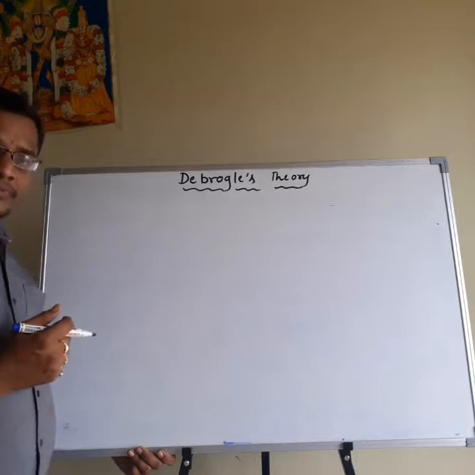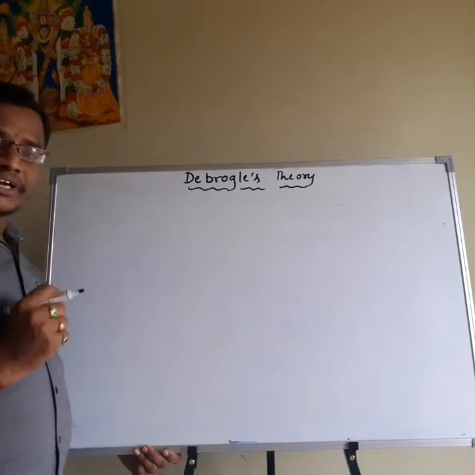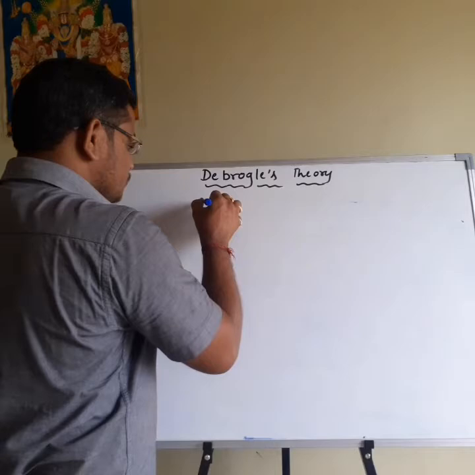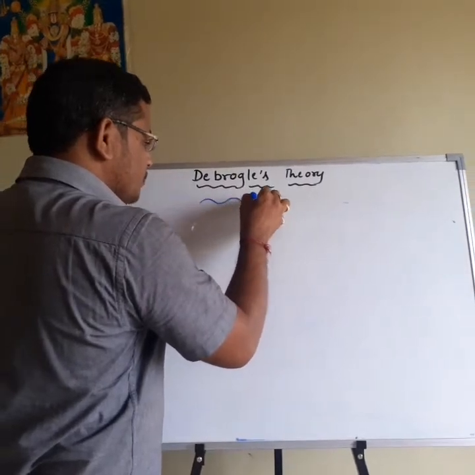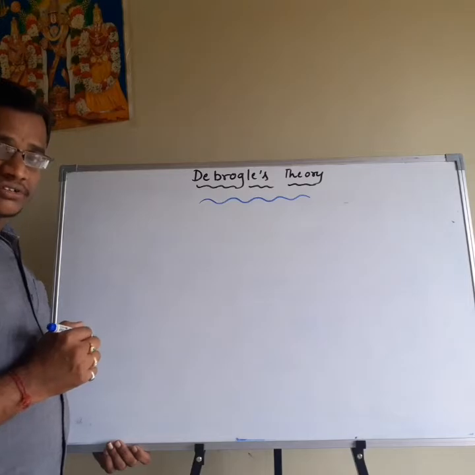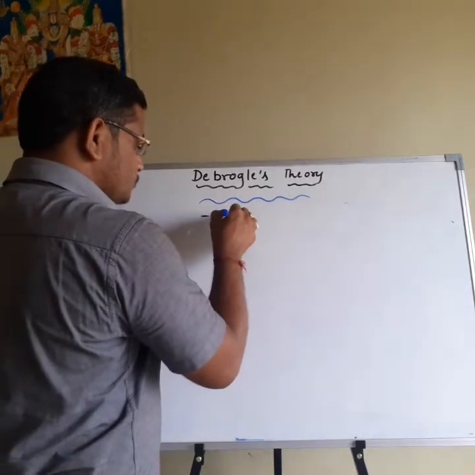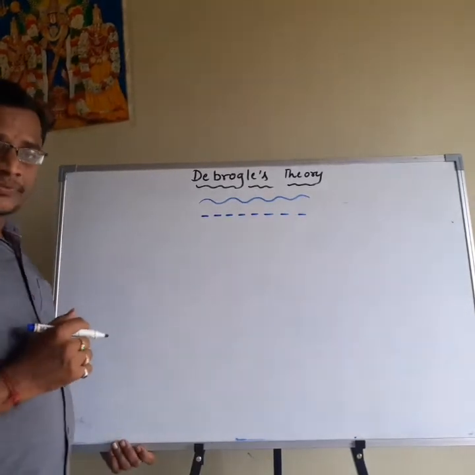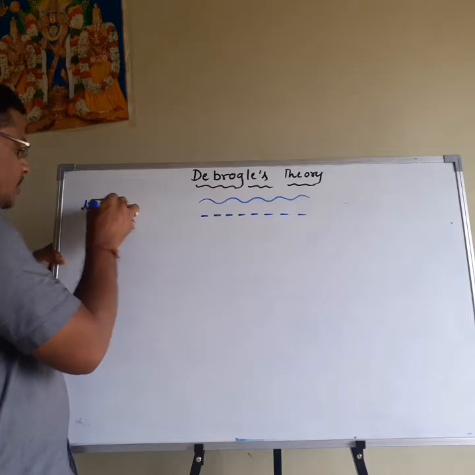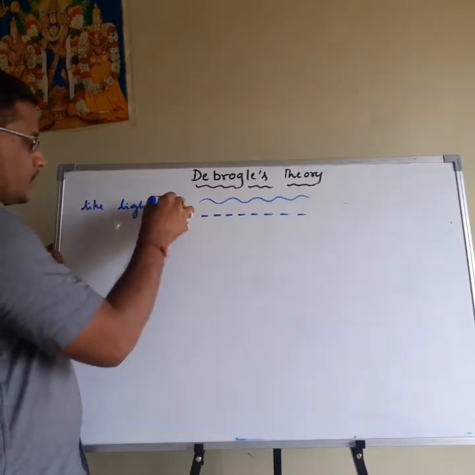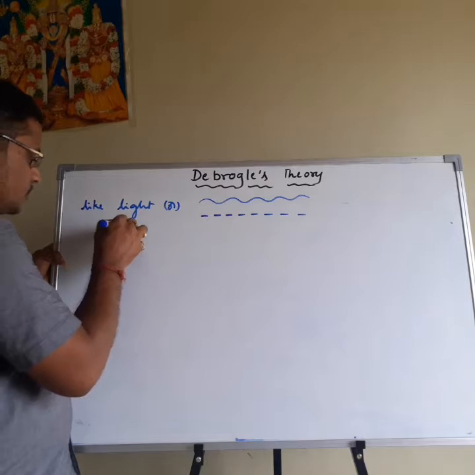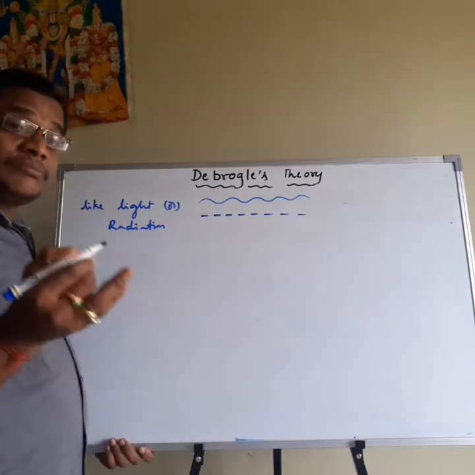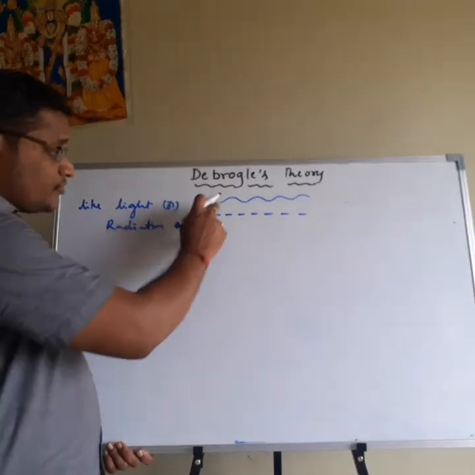Last class we discussed that light is electromagnetic radiation propagated in two ways. In one way, light is propagated in the form of electromagnetic radiation, or light is propagated in the form of small energy packets. So this is called dual nature, like light or electromagnetic radiation. Like light or radiation, the particles of matter also have this type of dual nature.